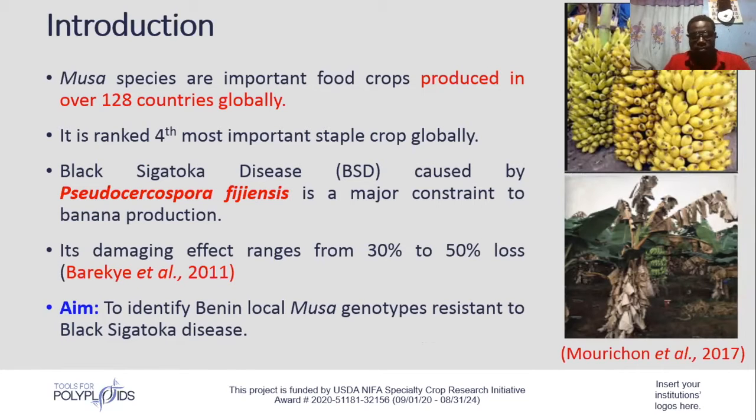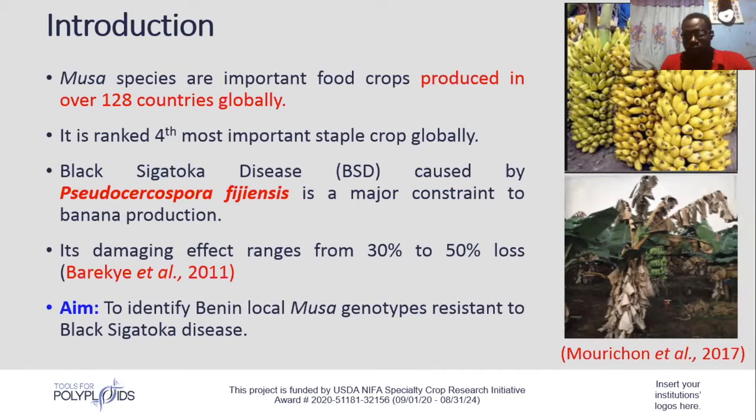The leading disease factor challenging the production of banana is the fungal organism called Pseudocercospora fijiensis. This causes the disease called black Sigatoka disease. This disease is known to be the worst and most damaging disease of banana. The pathogen penetrates the surface, thereby causing necrotic damage and ultimately reducing photosynthetic area and causing yield loss.